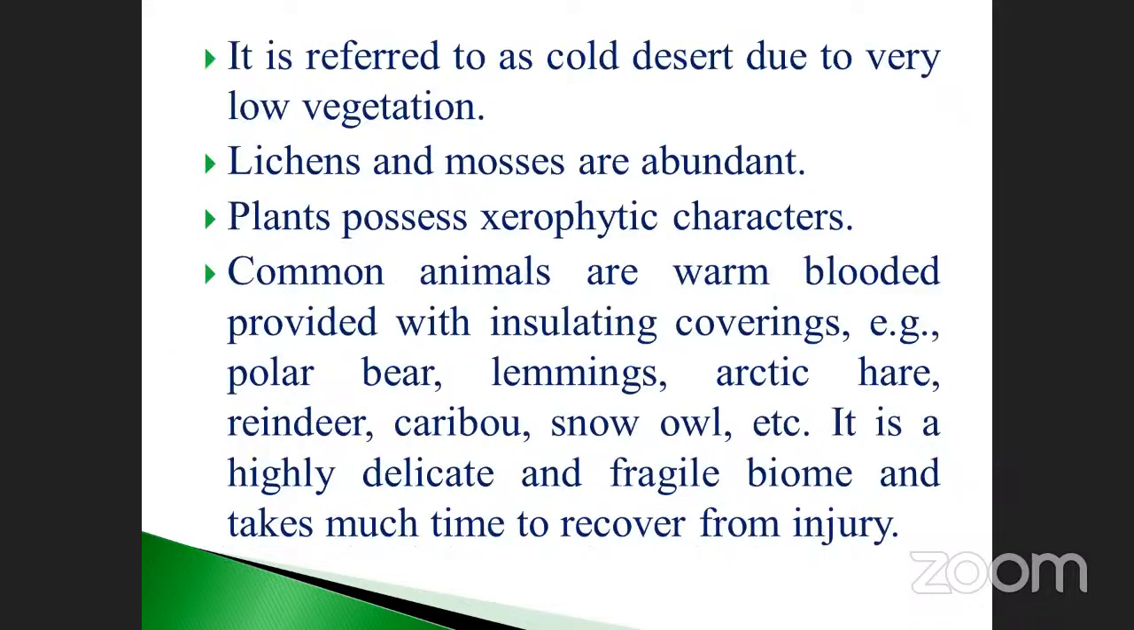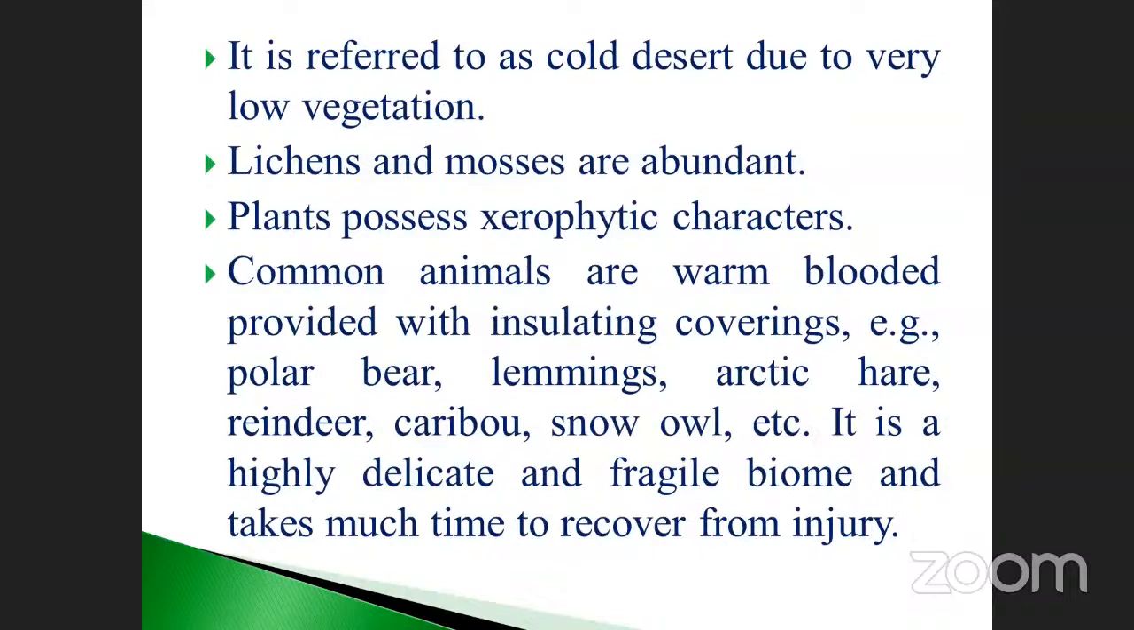It is referred to as a cold desert due to very low vegetation. But in this category, which are highly abundant? Lichens and mosses, algae, fungi. Mosses are mostly saprophytic or parasitic in nature because they depend upon other plants. The plants possess xerophytic characteristics. These two are very, very important, my dear. In cold conditions, xerophytic nature is there because it is a cold desert. There is no water content, and at the same time it is cold, the temperature very low, minus.